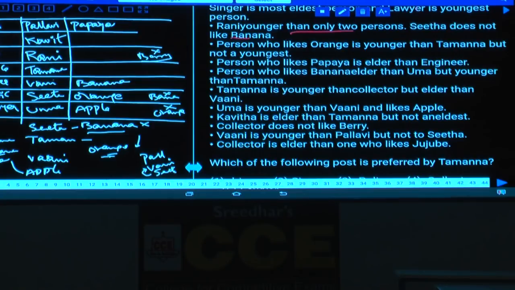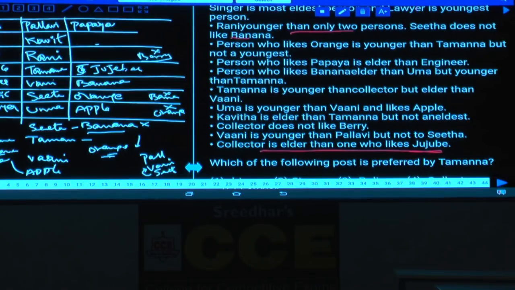As this person does not like berry, then collector is younger than the one who likes jujube. Collector is elder than the one who likes jujube, hence where should this collector be here? Collector is elder than, hence the one who likes jujube must be the police, and that is Tamanna. And the one who likes jujube at this place, and berry cannot be here.